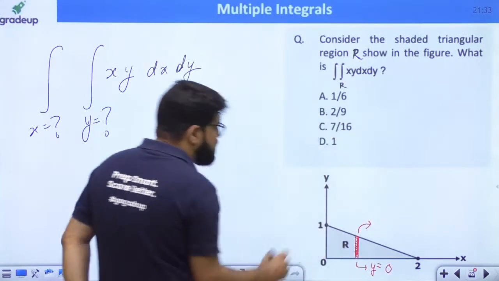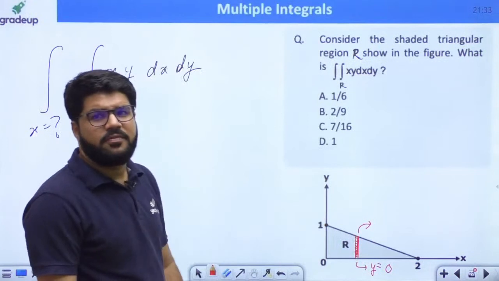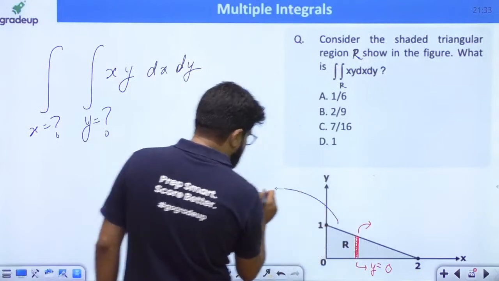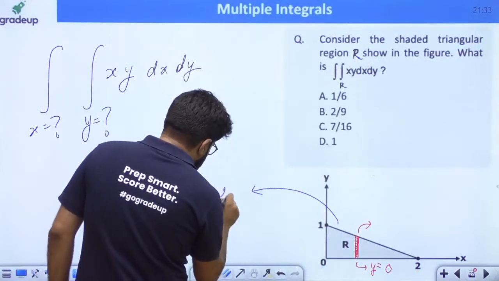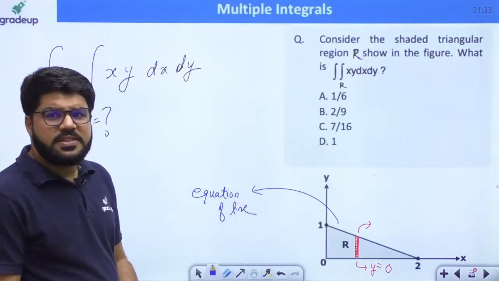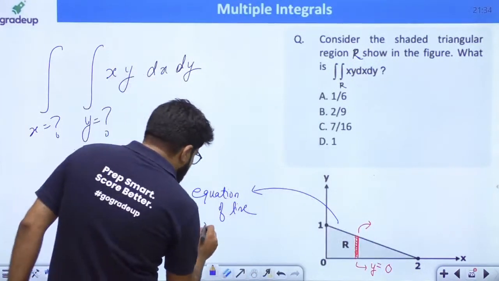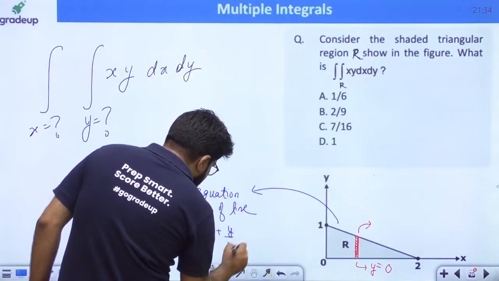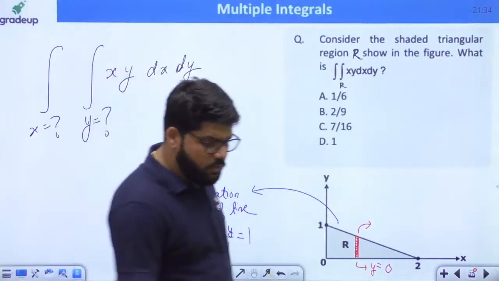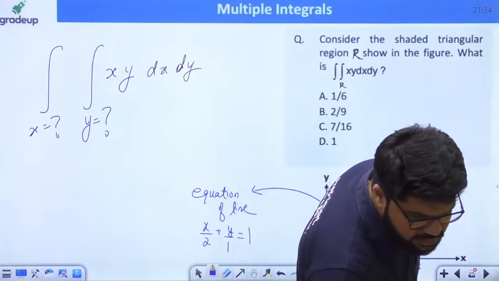And what is the equation of this line? The upper point of the vertical strip rests on a line. So what is the upper limit, the equation of this line? Let us understand this first. Everyone able to see that the y-intercept is 1 and the x-intercept is 2. You can write x by 2 plus y by 1 equal to 1, that is, x by a plus y by b equal to 1. Just 1 second, guys.